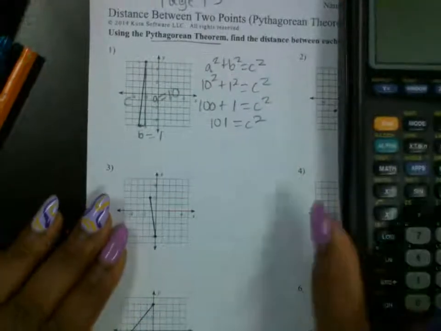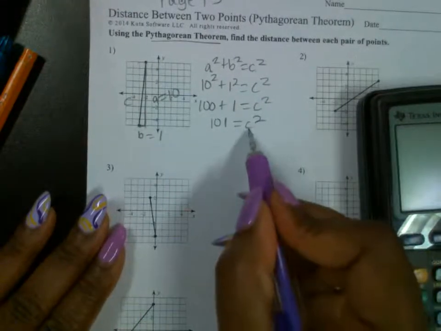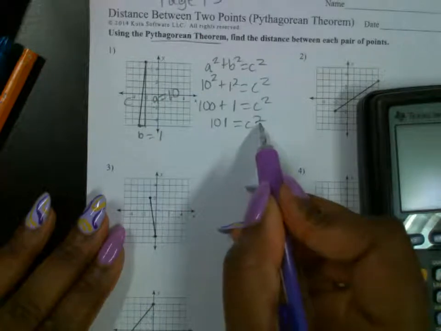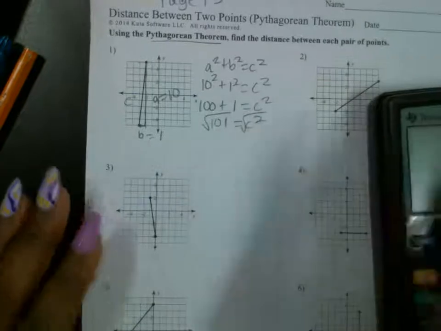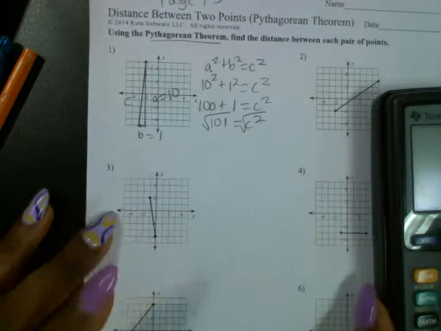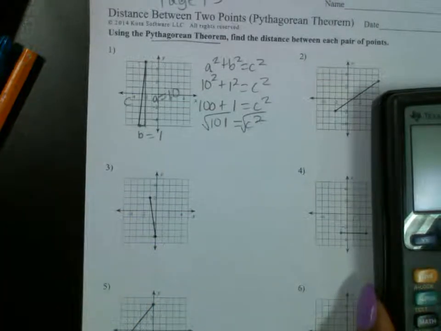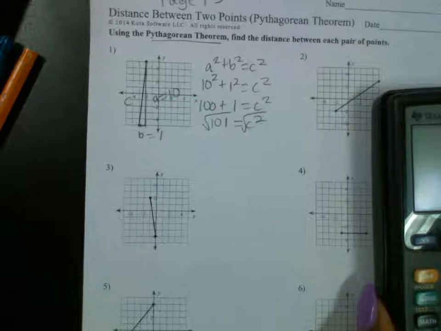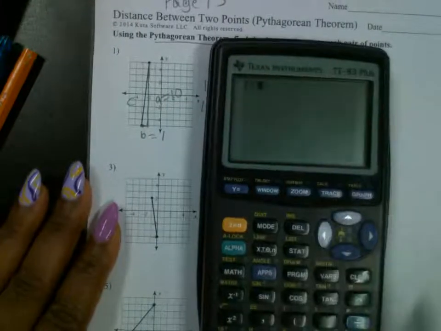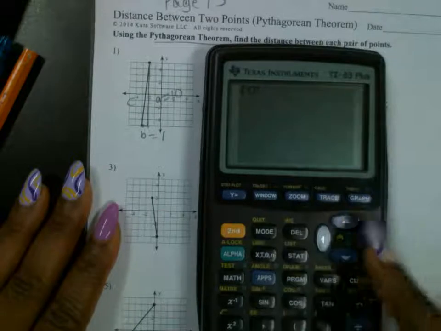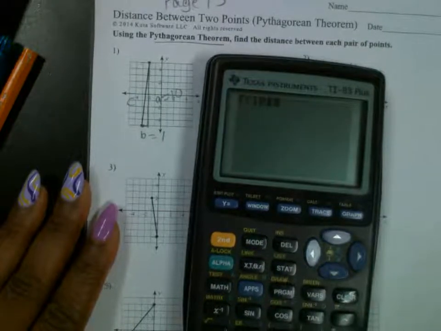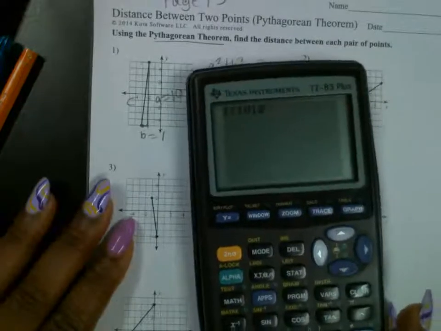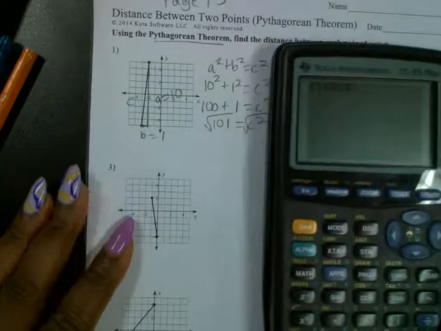All right, so now what do we do? How do we get c by itself? What's the opposite of squaring a number? So we're going to find the square root on both sides. And we're going to round all of our answers to the nearest tenth place, 1 space behind the decimal, okay? So here we got the square root. Remember that second x squared and 101. And what does that give us as a decimal when you press enter there?